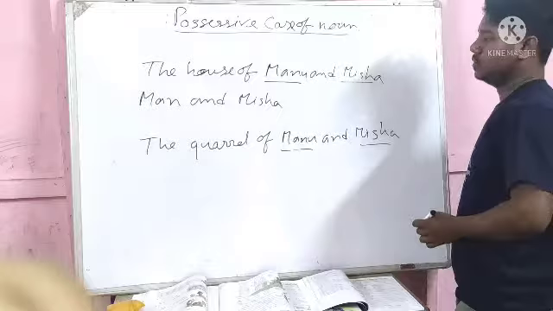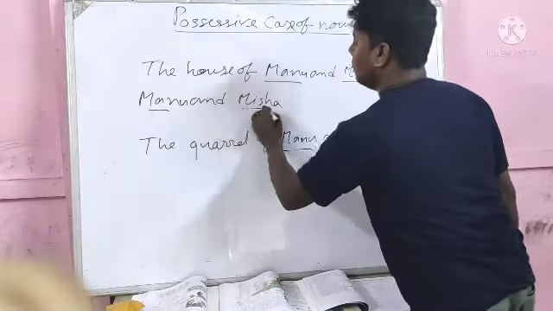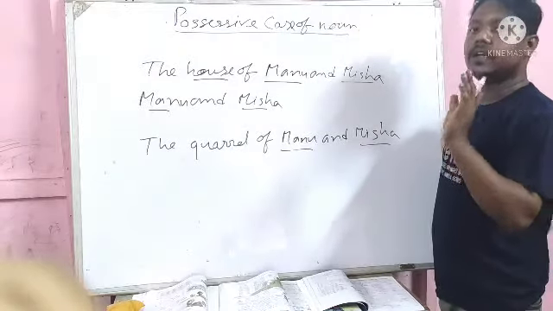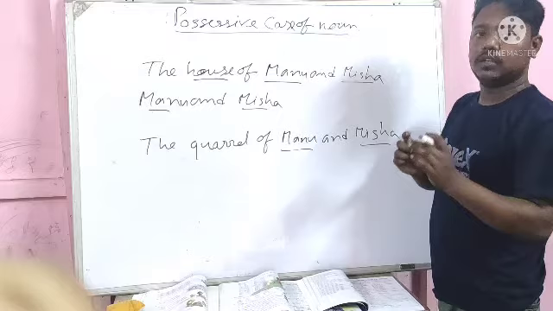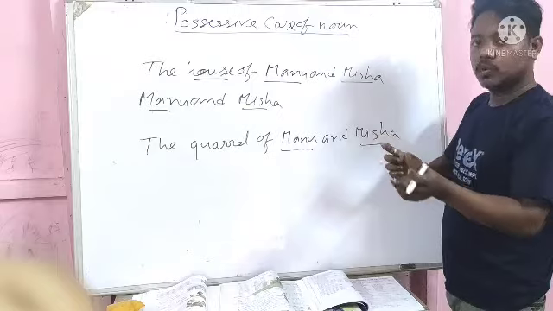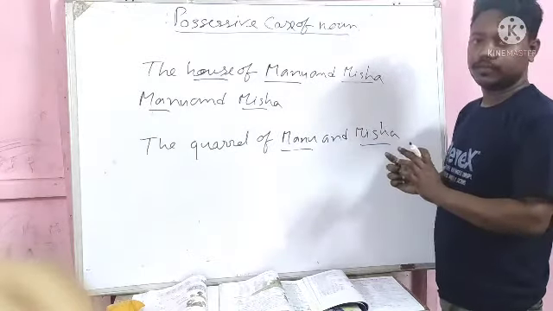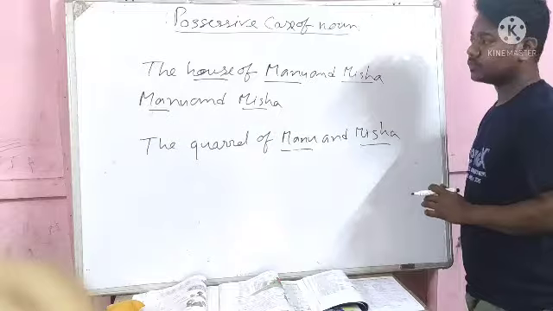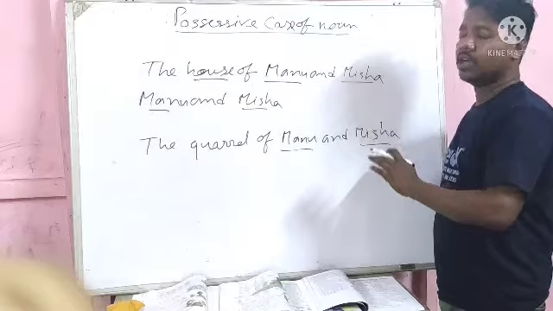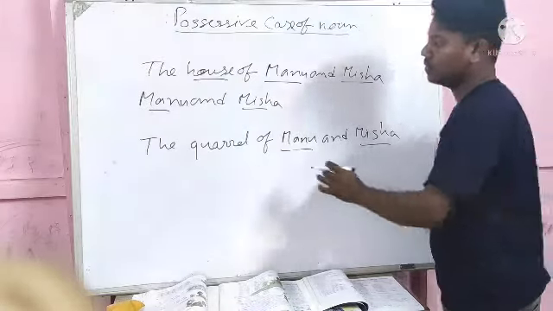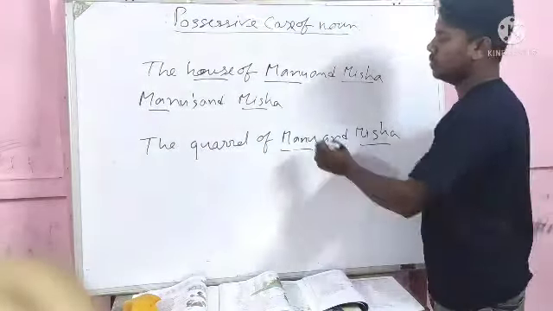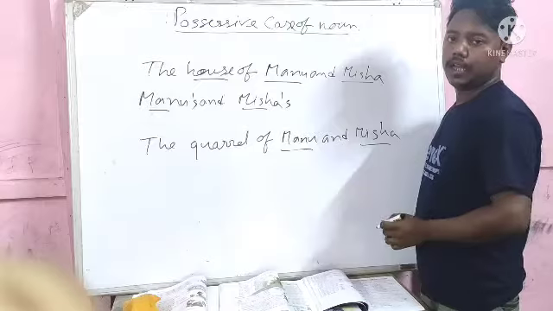In these words, Manu and Misha, both of them have different houses. That means there are two persons, two owners and two houses. So at that time we have to add apostrophe s after both words. Then with Manu also it will be apostrophe s, with Misha also it will be apostrophe s.